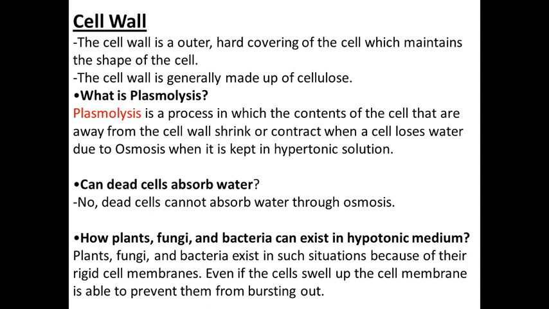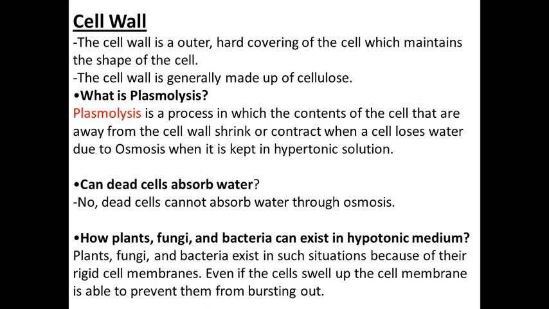So what happens in a hypotonic solution? The concentration of water is higher in the solution than the concentration of water in the cell. So as a result, what will we get? Yes, the cell swells in size. Opposite to that, there is a hypertonic solution where the cell shrinks in size.